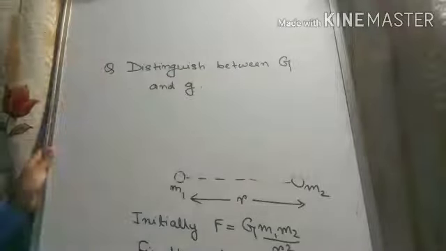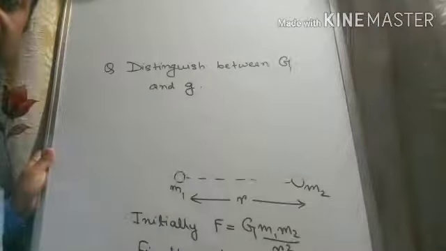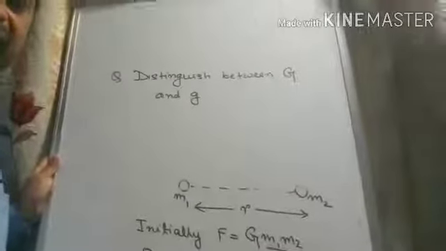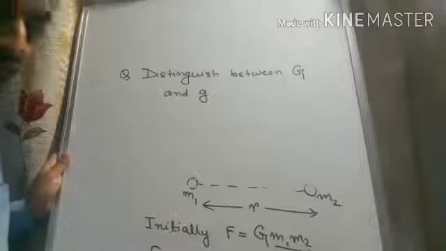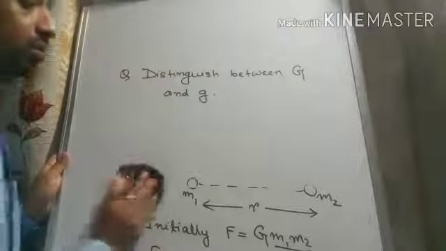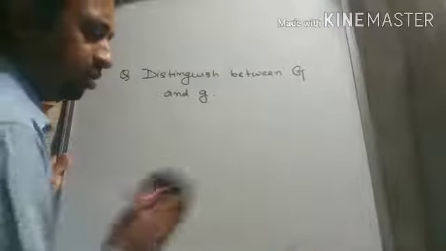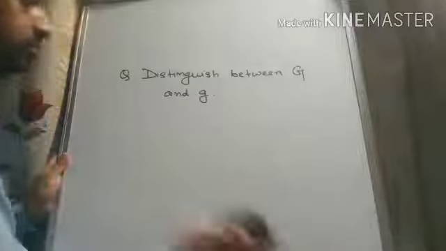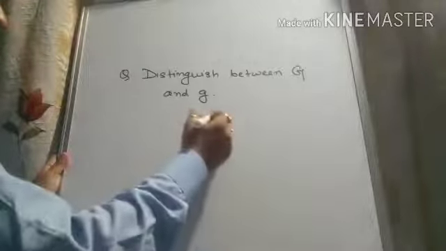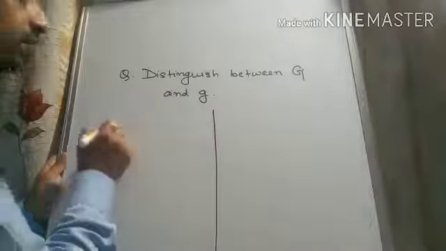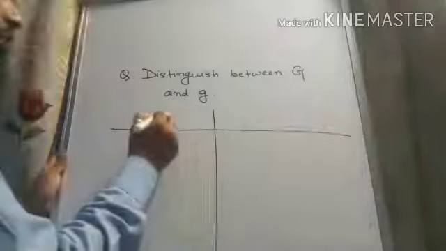Now we know that capital G is the universal gravitational constant and small g is the acceleration due to gravity. So let us write some points of differences between them.